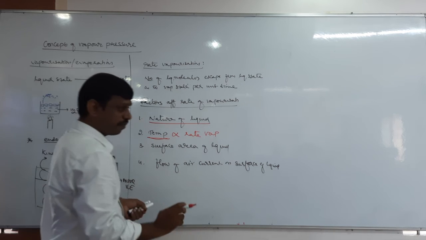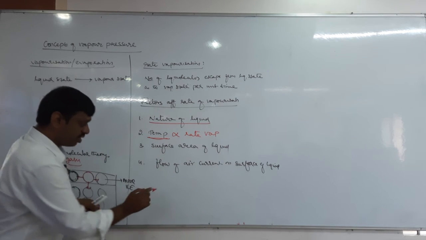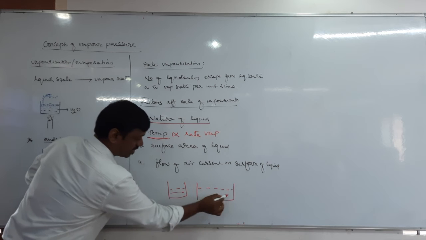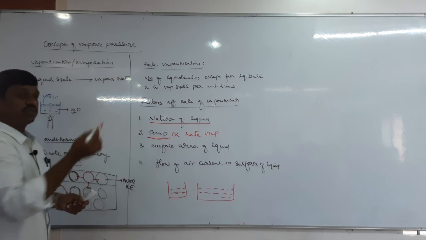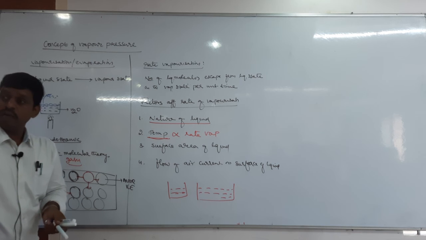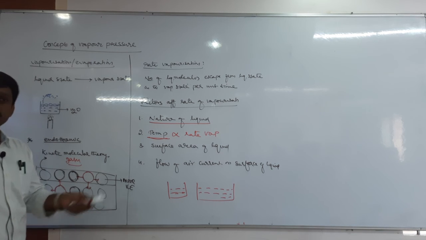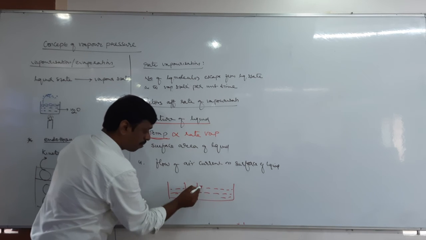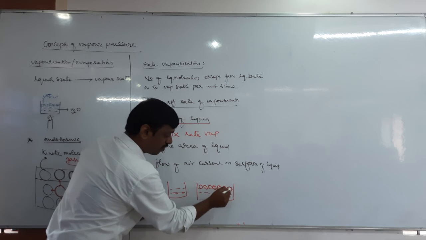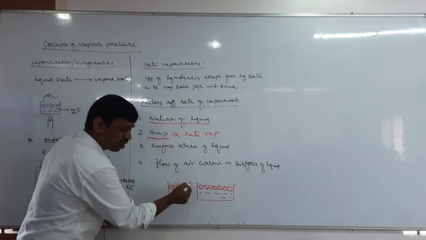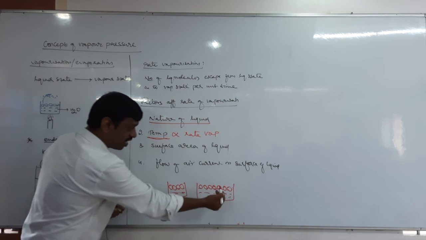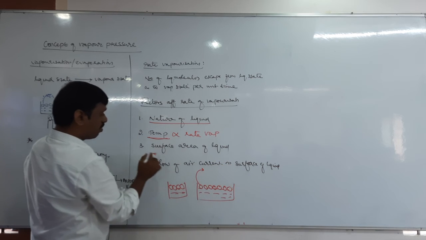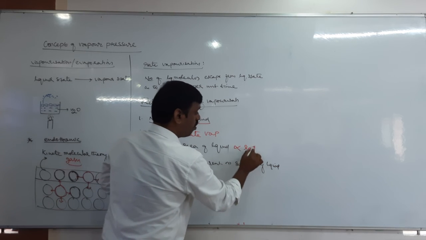Next is surface area. Now you just imagine there are two beakers. One beaker having less surface area, one beaker having more surface area. So where is the rate of evaporation more? The number of liquid molecules escaping into vapor phase depends on surface area, because more surface area, more number of liquid molecules available, less surface area, less number of liquid molecules available. If the surface area increases, more liquid molecules escape into vapor phase. Therefore, surface area is also directly proportional to rate of vaporization.